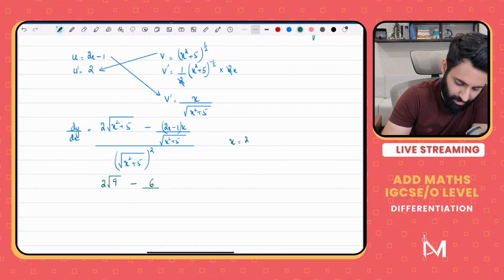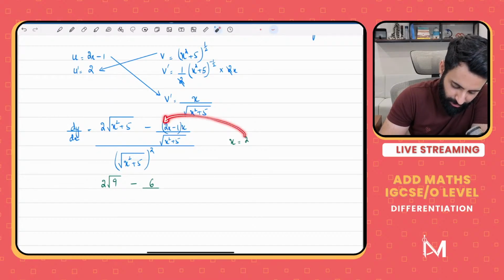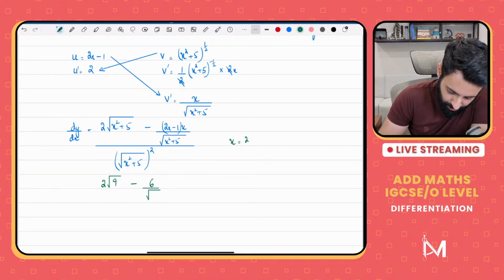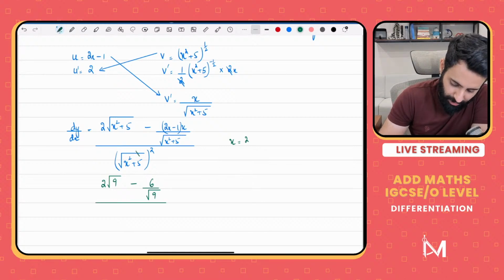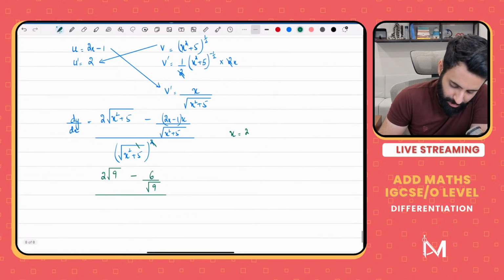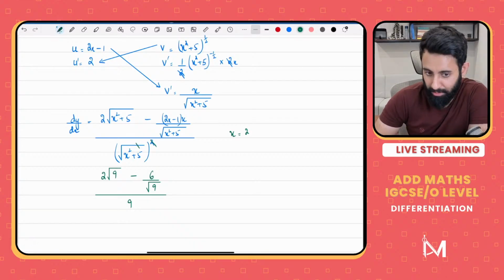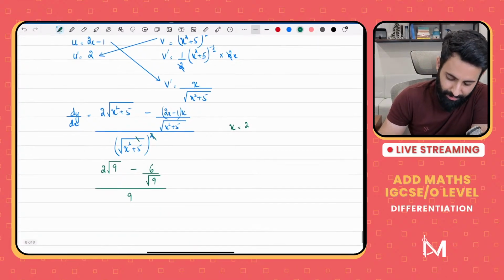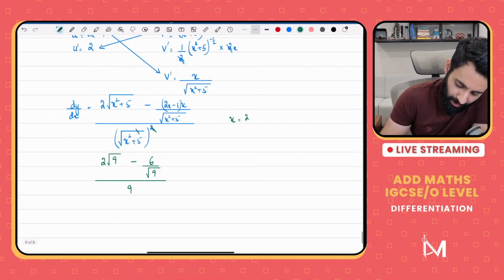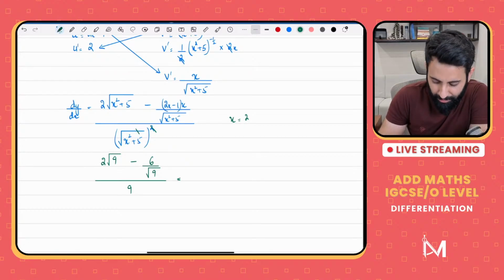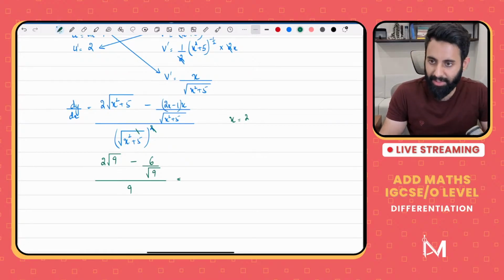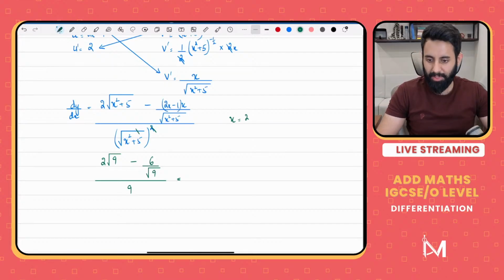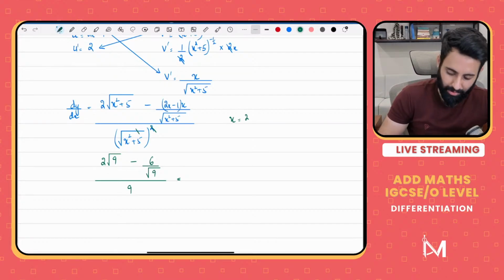Let's double check. It's best that you check as you go along. So 2 times 2 is 4. 4 minus 1 is 3. 3 times 2 is 6. Okay, that's correct. And in the denominator, once again, 2 square is 4. 4 plus 5 is 9. The square and the square root cancel out each other, and we have 2 square, which is 4. 4 plus 5 is equal to 9. Once again, notice that we still haven't used a calculator. If you ask me, I would love to have a calculator over here, but do I really need it? No, not really. I can very well do it without a calculator as well.